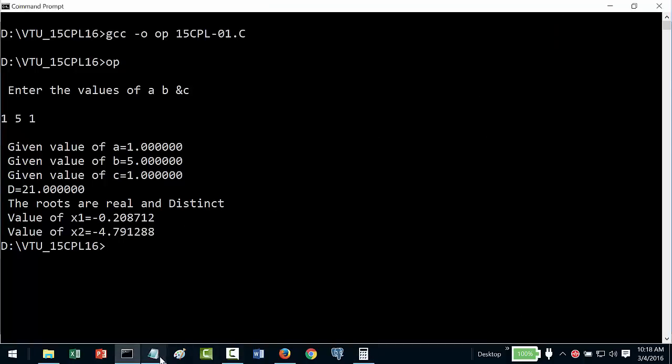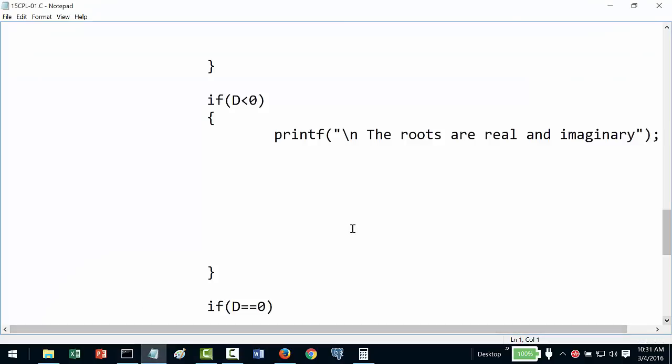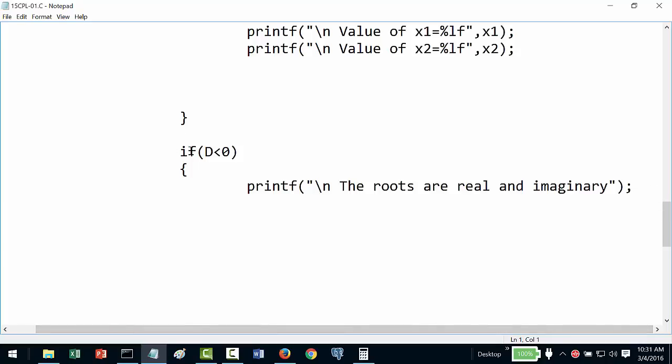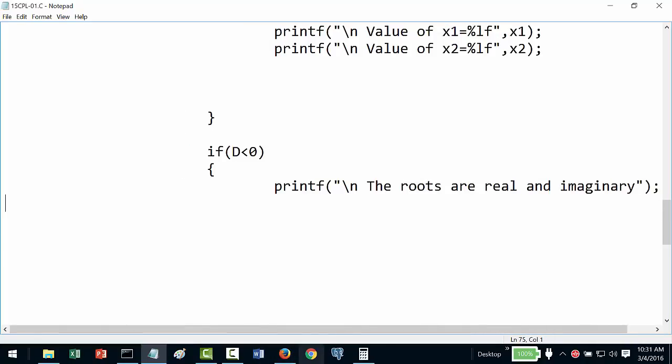So let us take the second condition. Now let us look at our second condition. Now we have d less than 0. One thing is very clear, we cannot find the square root of a negative number, so it may give some junk value. So for that, what we will do is calculate the roots separately. We know for a complex root we have a real part. So the real part will be minus b divided by 2 into a.